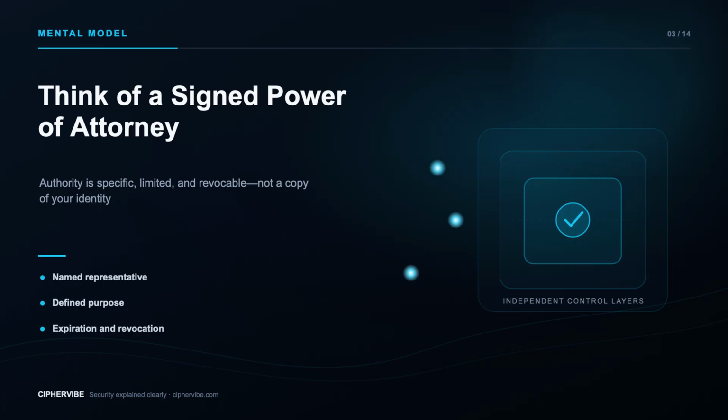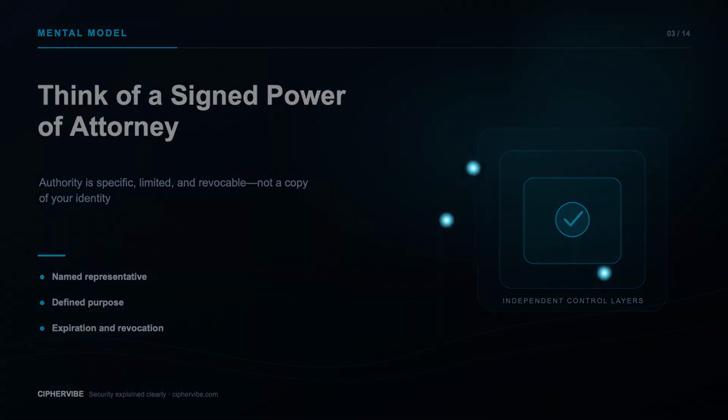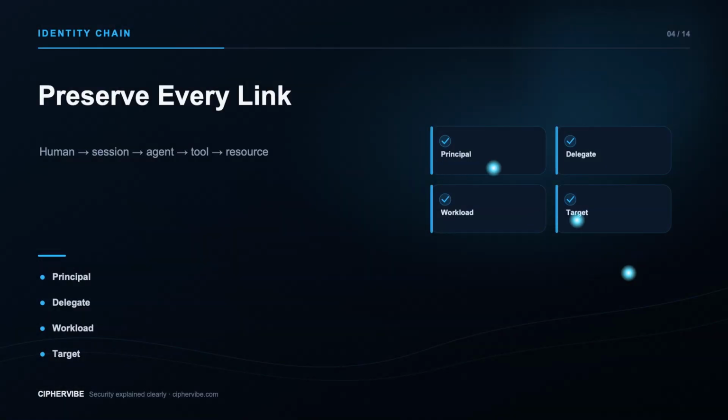An AI agent needs the digital equivalent. Copying a user token into an agent is more like handing over an identity card with no record of the delegation. A production request crosses several identities. The human starts a session. An agent workload plans a task. A tool performs an operation. A downstream resource enforces access. Each link needs a stable identifier and correlation ID. If one shared service account represents the entire chain, authorization becomes coarse and attribution becomes guesswork.